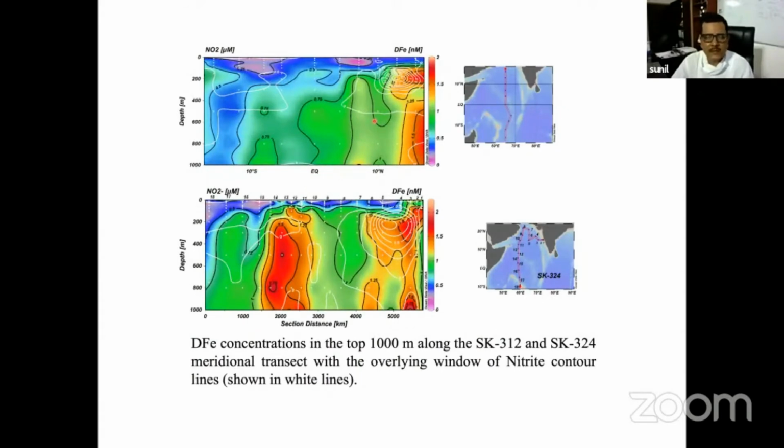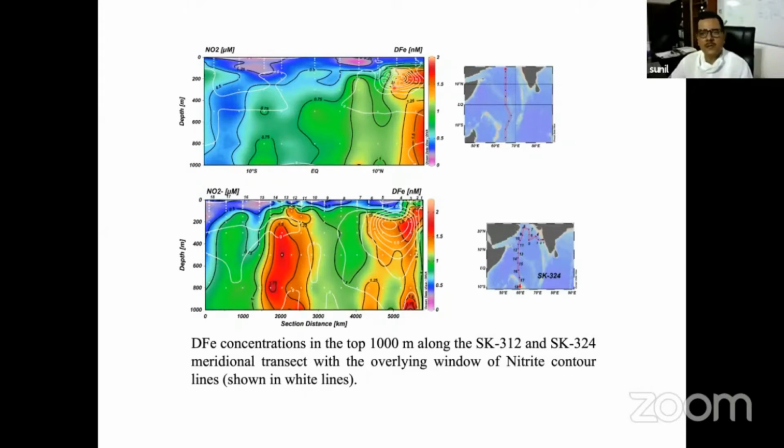And here you can see some of the processes we were talking about, why it is happening, and why the concentration is very localized. Here I have plotted the nitrite, and with iron you can see the white contour is nitrite and the colorful is the iron. In some areas where you have a high concentration of iron, particularly in the oxygen minimum zone, in the upper oxygen minimum zone, we have a high concentration of nitrite.